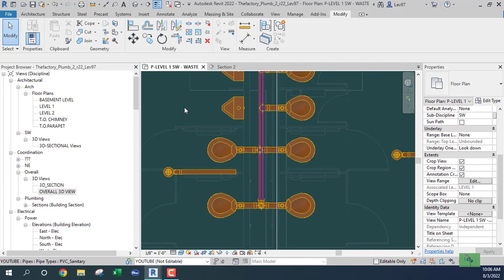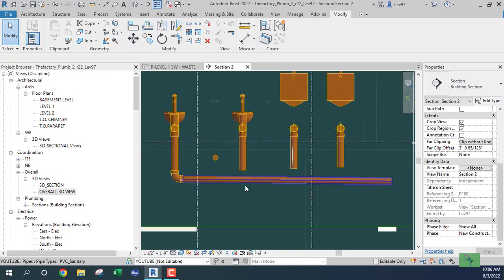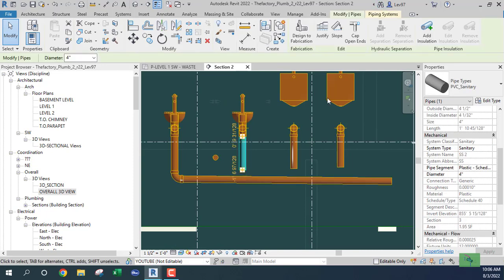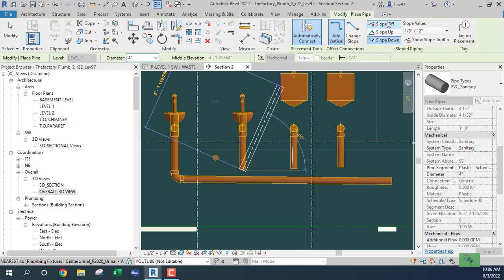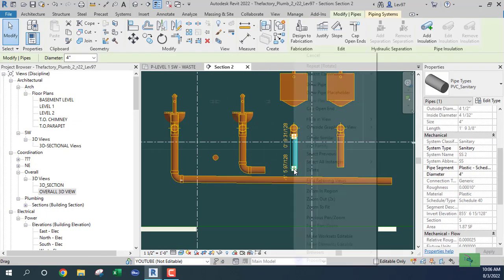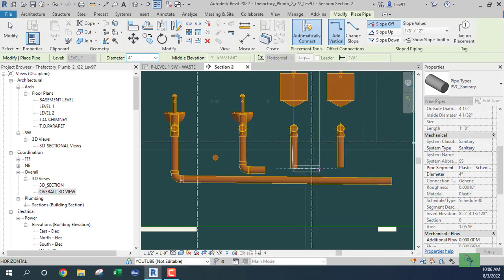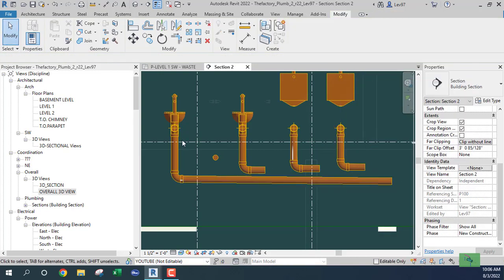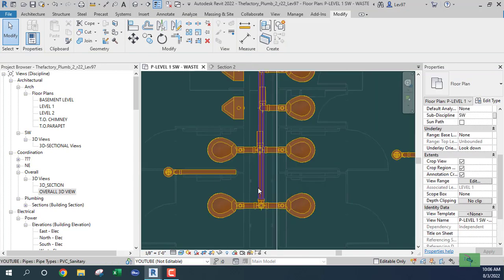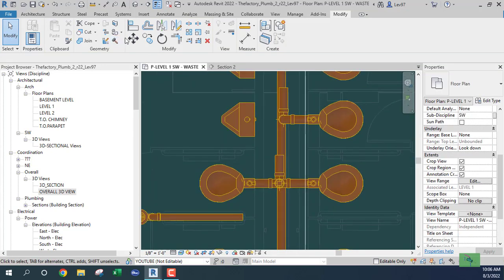So to do that, I'm going to take this and turn off my slope. Let's turn off the slope. Just a little piece here. This, okay. So you want to get something that's going to align with your pipe. So that's another trick.